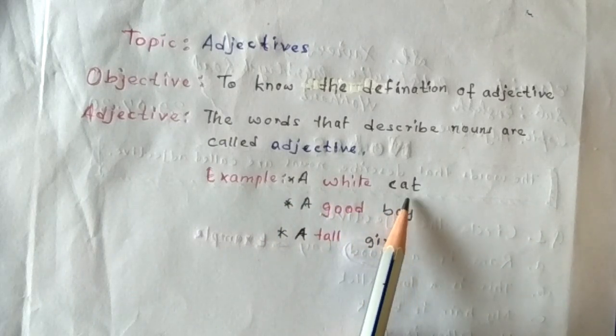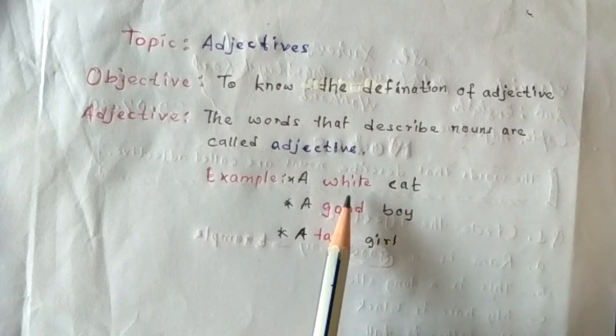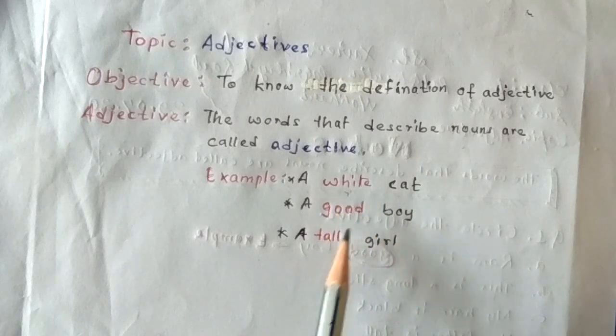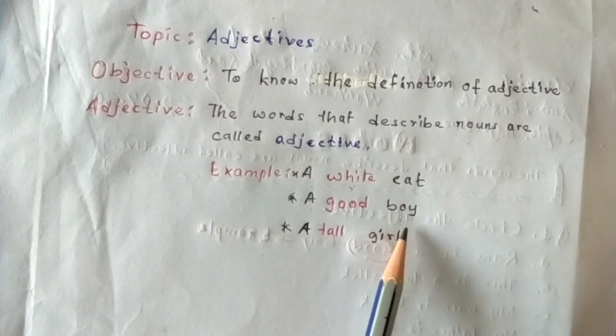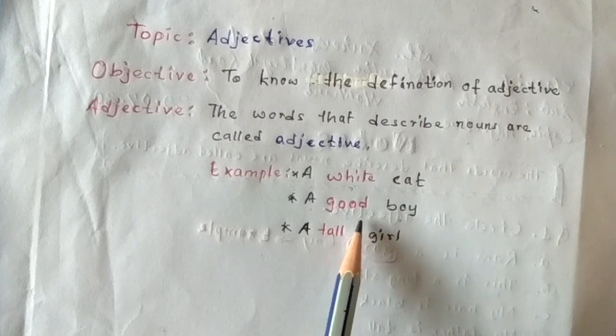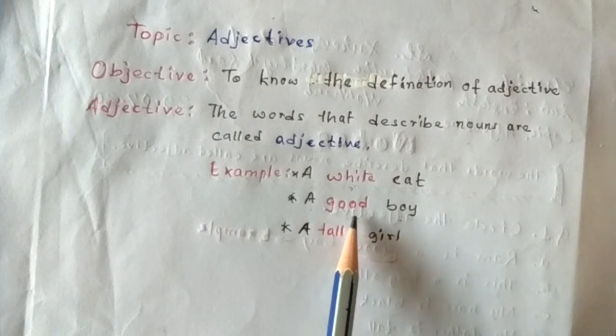What is cat? Cat is a noun. Yes or no? Then see what type of cat? It is white. Yes or no? Then what is white? White is an adjective. Now second, see: a good boy. Here boy is a noun. And what type of boy? He is good. Yes or no? And good is what? Adjective. It is describing the boy.